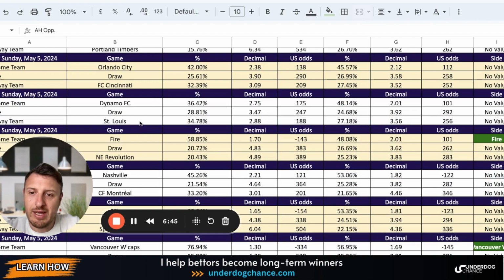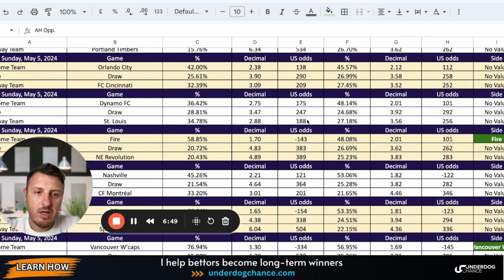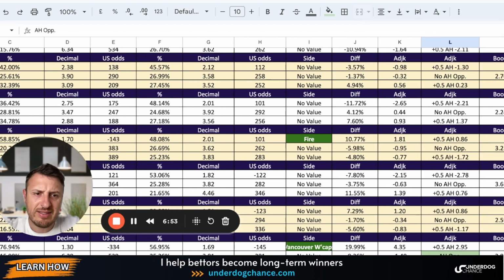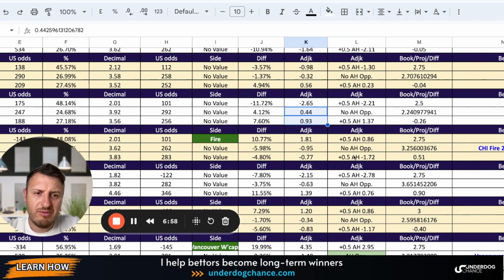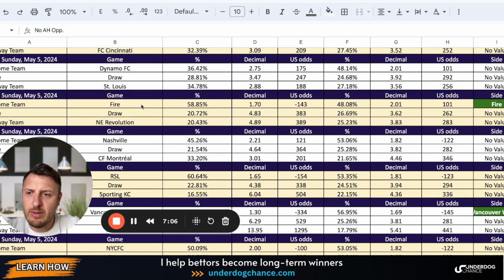Then we have Dynamo against St. Louis. So Houston Dynamo against St. Louis. Also no value. Maybe, as I said, maybe small value with St. Louis. I think they are slightly underrated. This could be almost a qualified bet with Asian handicap opportunity if the odds would be slightly better, but still not in my range. Okay. Then we have Chicago Fire against New England Revolution.